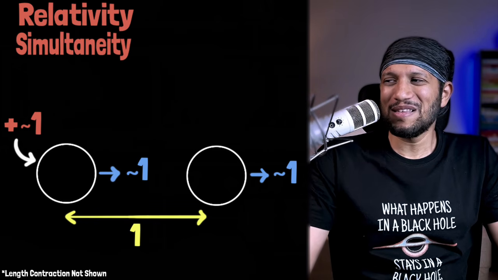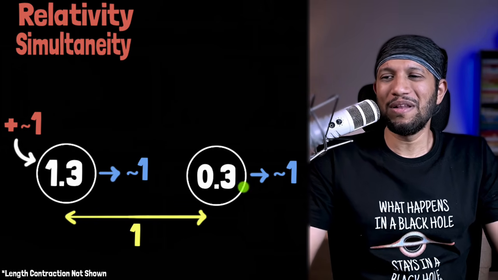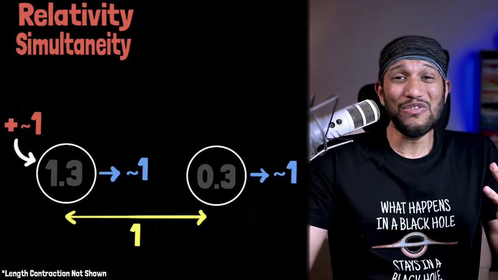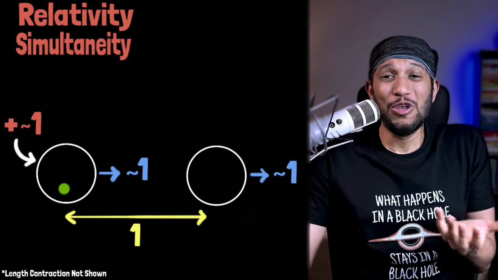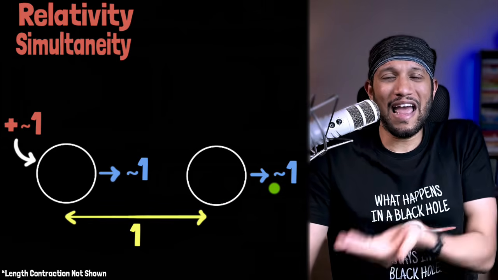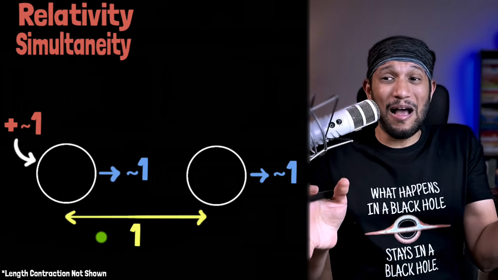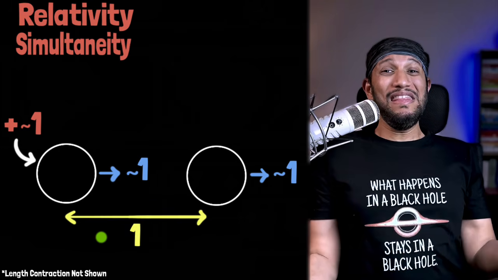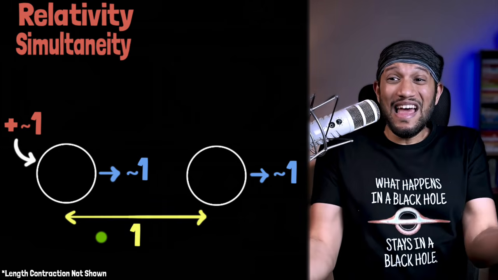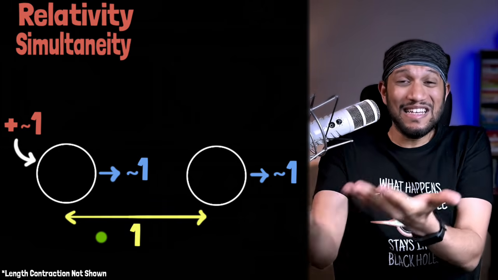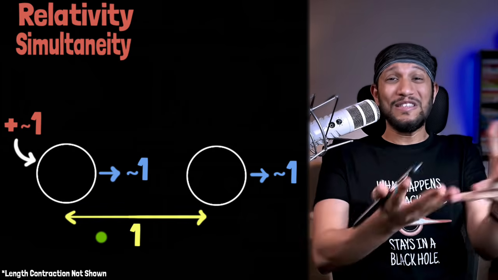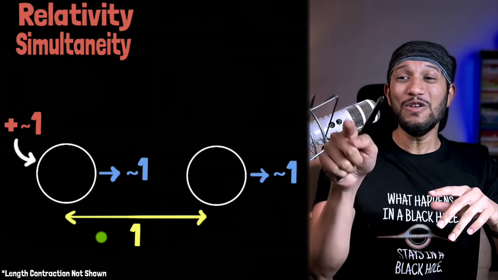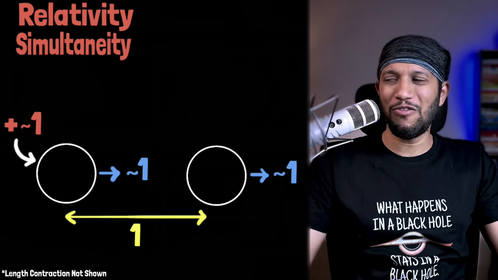This means, for example, if this clock read 0.3, this would read about 1.3. I find it so fascinating because look, you have 2 events that are traveling at 1, spaced apart by 1, and are also apart in time by 1. Isn't that elegant? I mean, isn't that telling us about how space and time are conspiring together? Whoa! But we can now use this to build up a general formula.